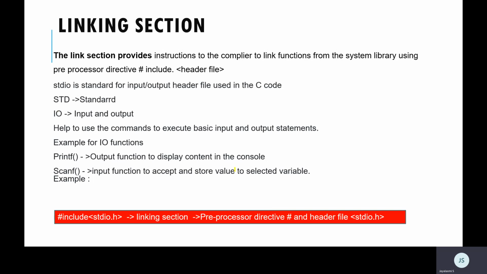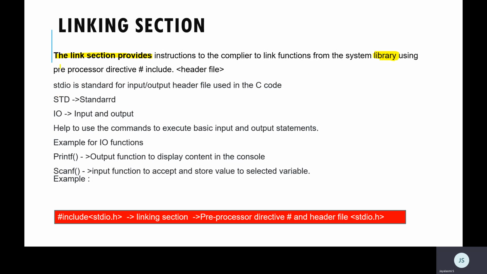Coming to the linking section, any type of linking is combining, joining or putting something into my code or connecting something. This linking section will give an instruction to the compiler that you are supposed to link my current program to some other program. That other program may be libraries which are already available.